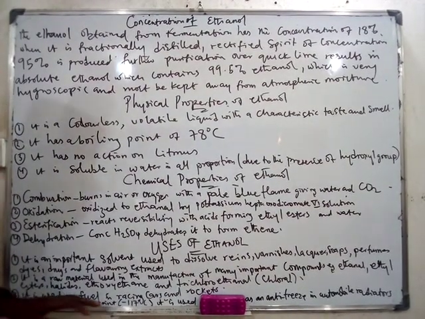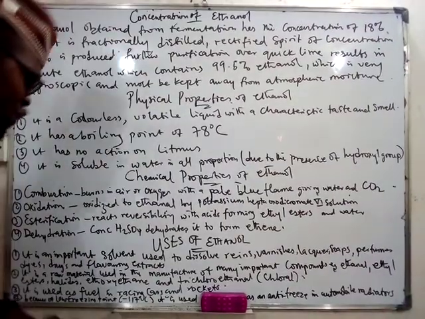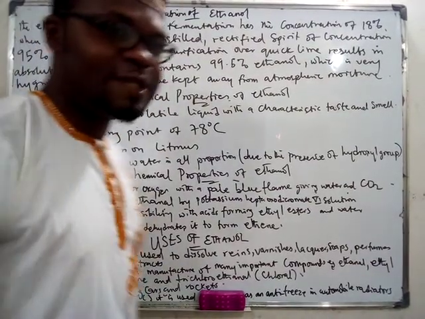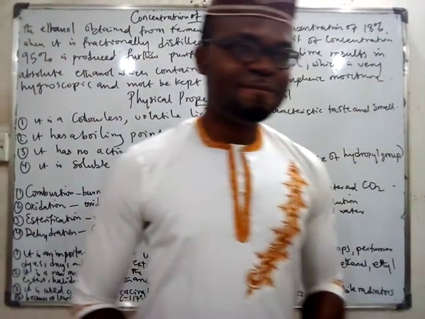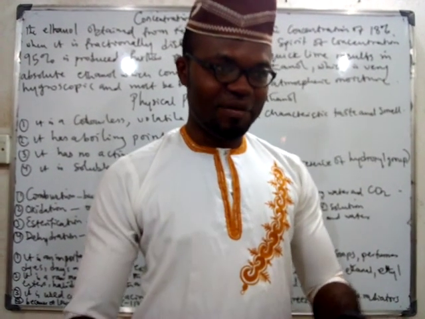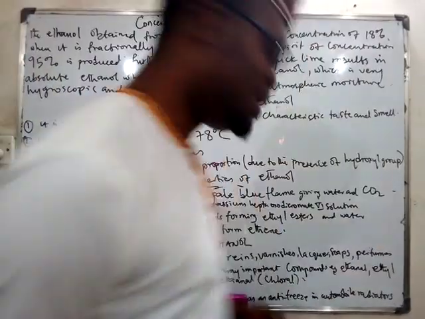It is used as a fuel on its own or when it is mixed. It is used as a fuel for what kind of motor cars? Racing cars and rockets. Do you know what racing cars are? You can use it in doing things like races like Formula 1 and all those things. You understand? Rockets that fly, you also use it as fuel for it.